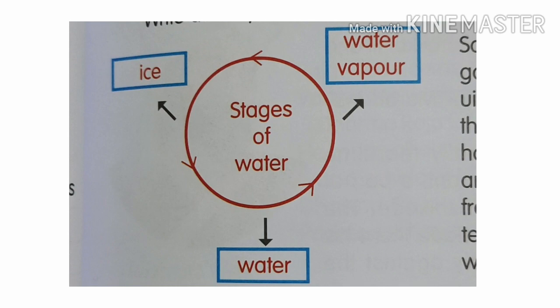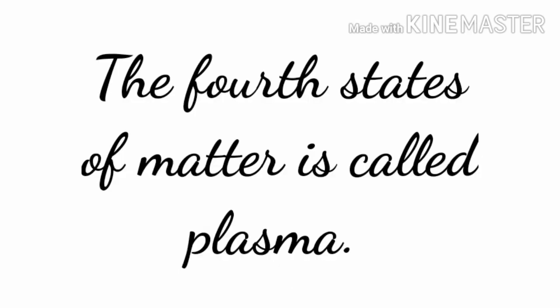What are the three forms of water? Students, what is the answer? Yes, ice, water and water vapor. The fourth state of matter is called plasma. What are the other states of matter? What are the three states of matter? They are solid, liquid and gases.